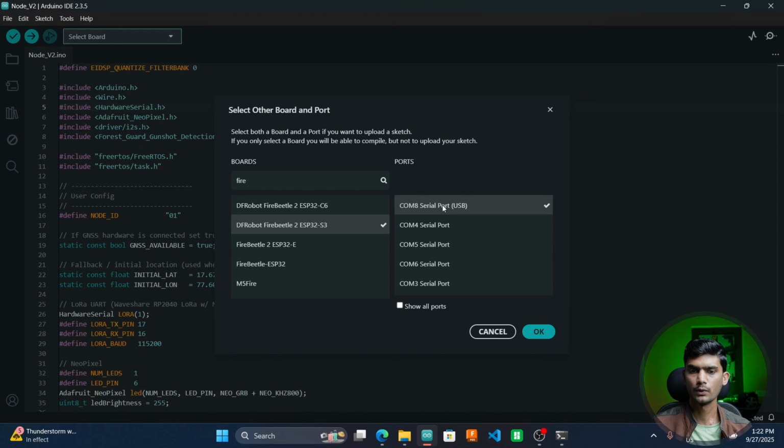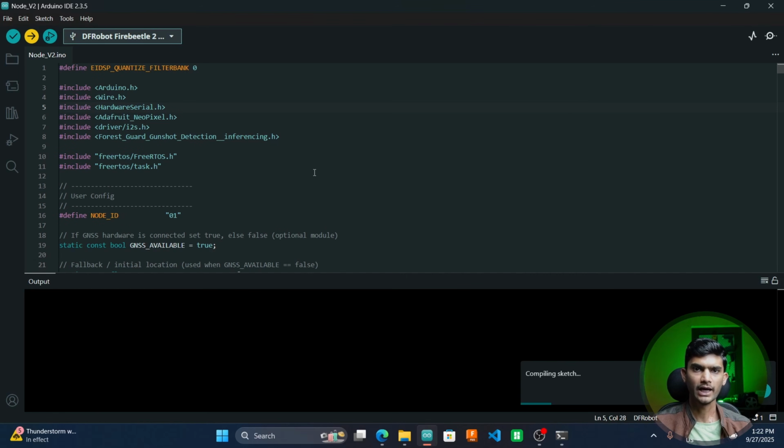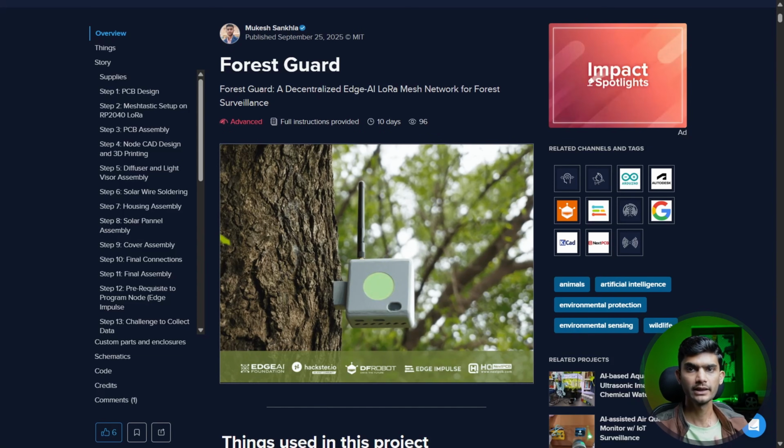Select the COM port and just click on upload the code. This will take some time, but once the code is uploaded, your node will start breathing blue on boot. It will try to connect to the gateway. To build the gateway, you can just follow this in-depth step-by-step guide of the Forest Guard.